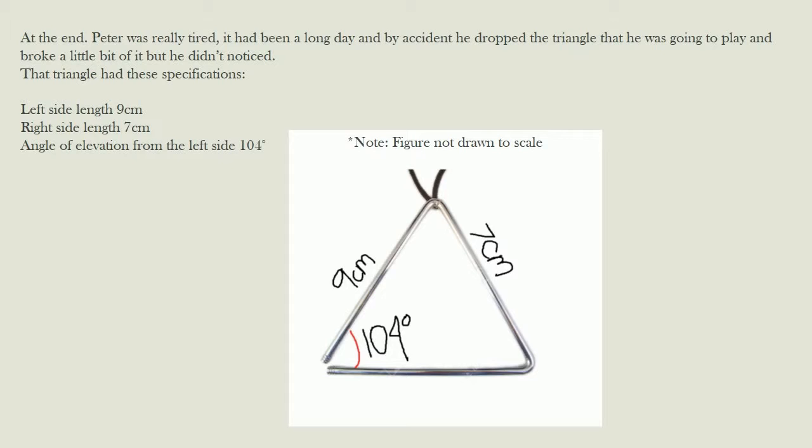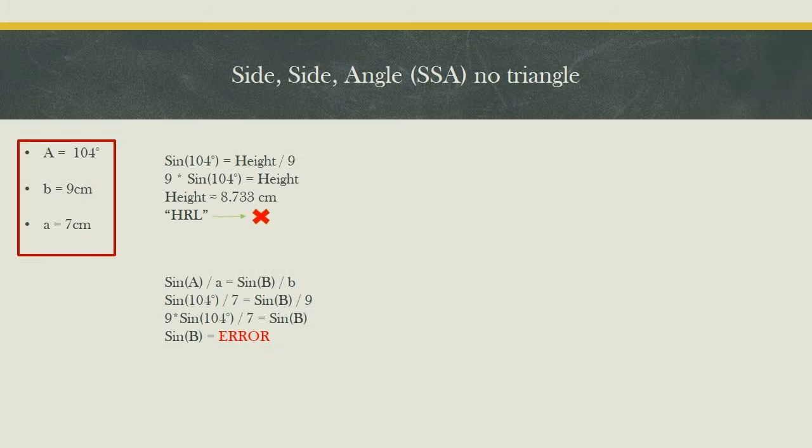Left side length 9 centimeters. Right side length 7 centimeters. Angle of elevation from the left side 104 degrees. Asterisk note, figure not drawn to scale. Because Peter broke the triangle, it was impossible to play the instrument and therefore to solve the triangles.